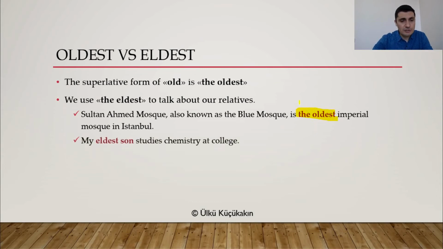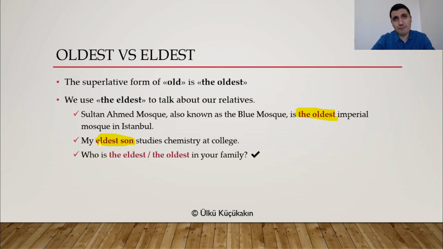But, check this one out. My eldest son studies chemistry at college. Now, this is different because I'm talking about a relative, someone in my family, right? Or my oldest son, you can say my oldest son. That's also possible, all right? Or you can say who is the eldest in your family or who is the oldest in your family.